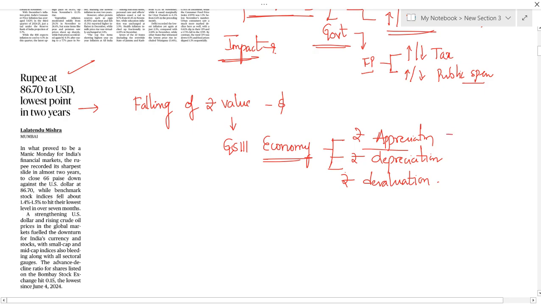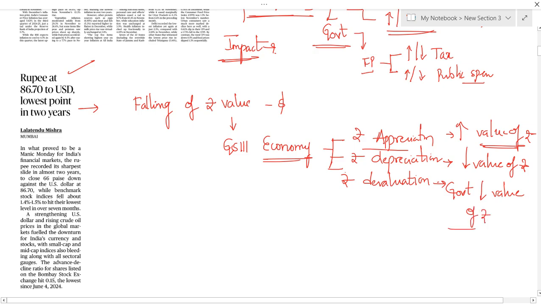Appreciation is nothing but increasing of value of rupee. So whenever the value of rupee is increasing, that is called appreciation. Exactly opposite to this, we have the concept of depreciation, that is decreasing of value of rupee. And devaluation is nothing but the government decreasing the value of currency. That is called devaluation.